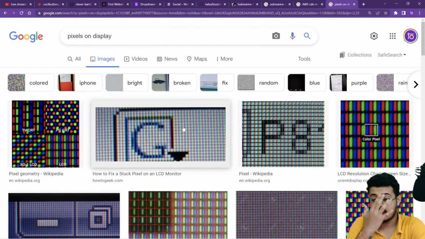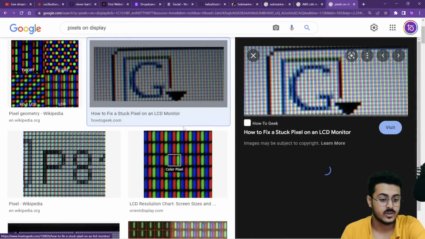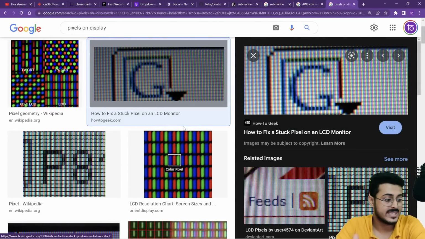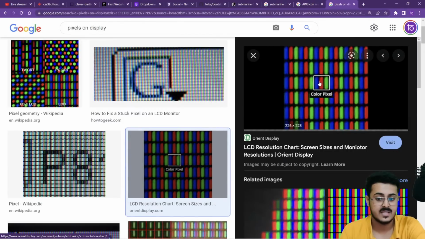If you come up very close to any screen, you will be able to see these squares. Each of these squares is nothing else but a pixel, and each of these pixels consists of 3 different LEDs: a blue, a red, and a green LED.